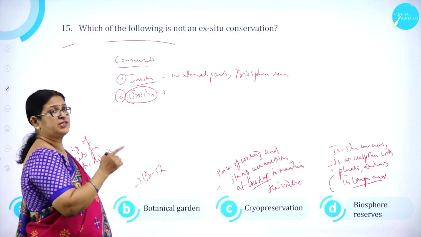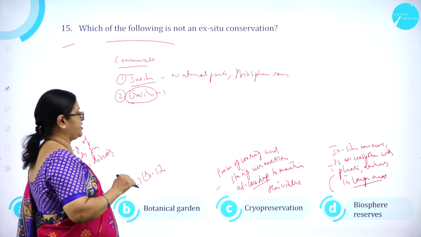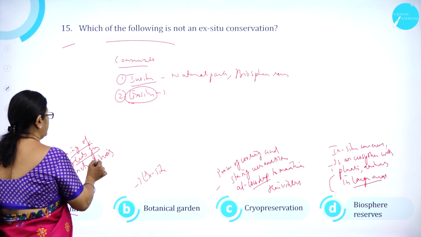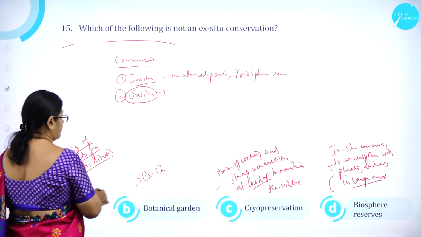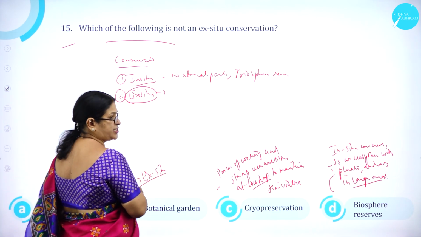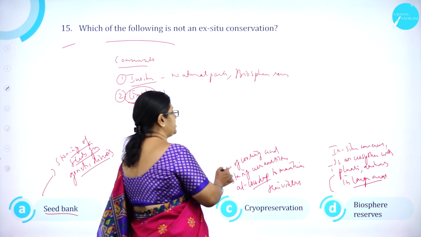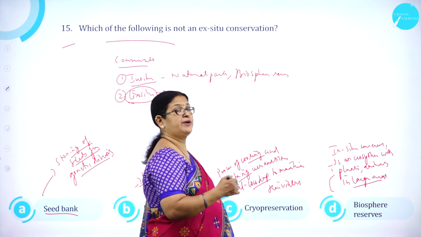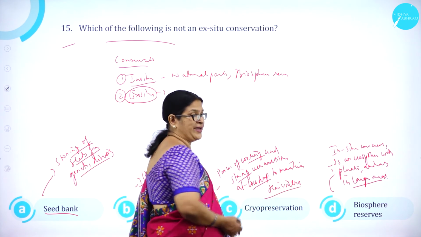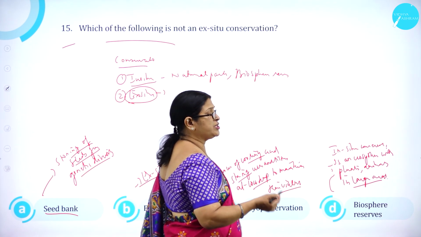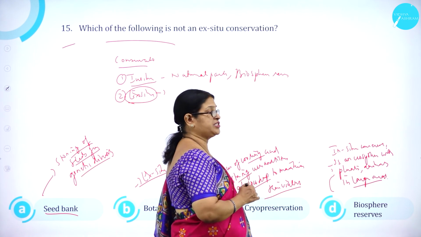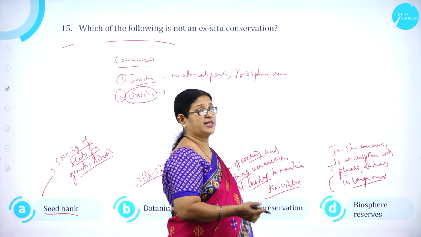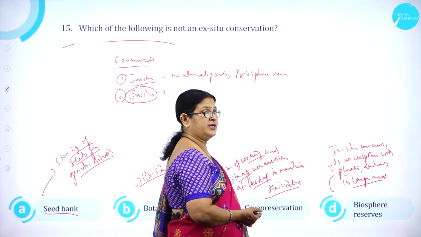Which of the following is not an ex-situ conservation? Seed bank is an ex-situ conservation, where seeds are stored for genetic diversity. B, botanical garden is ex-situ conservation. Cryopreservation is the process of cooling and storing cells and tissue at low temperature to maintain their viability and functionality. Biosphere reserve is an in-situ conservation, where the plants and animals are conserved in large areas.